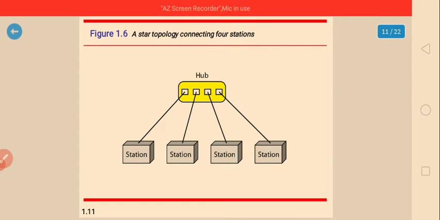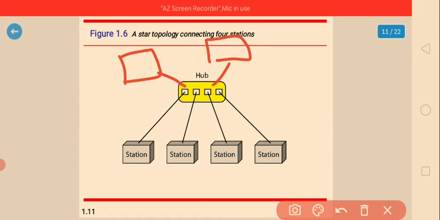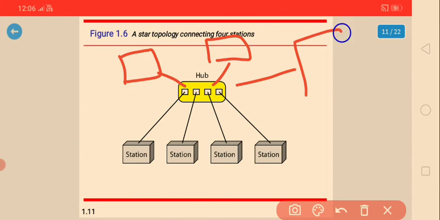For example, in a star shape, station 1, station 2, station 3. So this hub is connected to these.